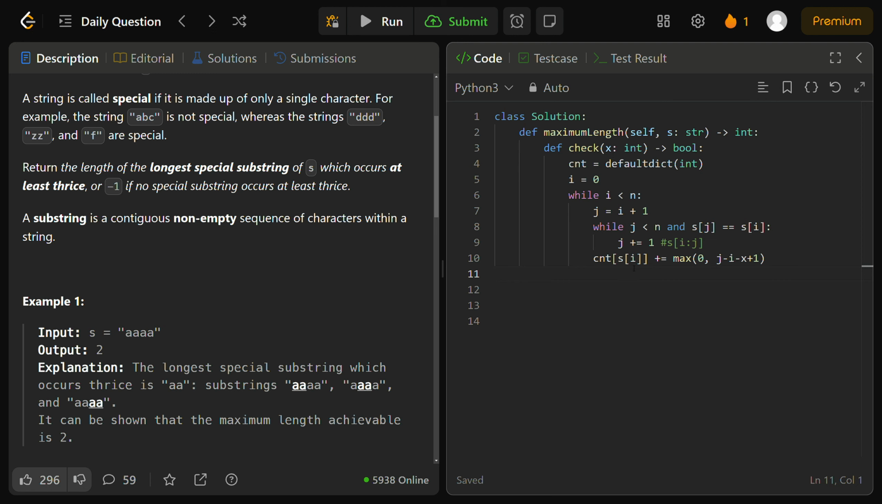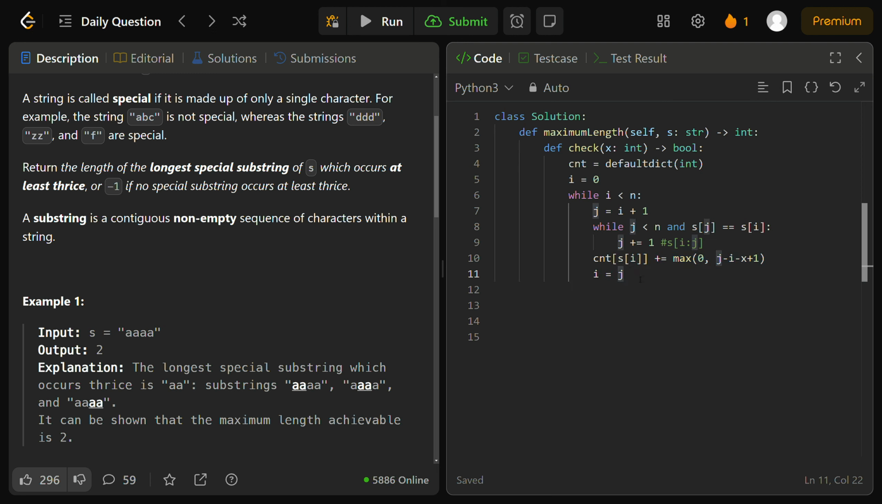So effectively we're saying for every segment that we find, we have to add its contribution to our hash map count at index s at i if it's at least x in length, right? So we add it to the count of its character in this hash map. So count at s at i plus equals the maximum of 0 and j minus i minus x plus 1, right? And once we've done that, we want to set i to be equal to j. We simply update our i pointer to the next unmatched character, and continue on the search.